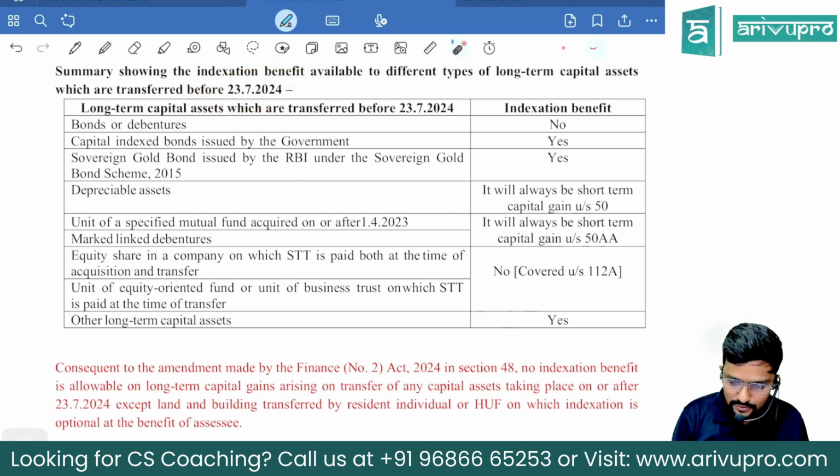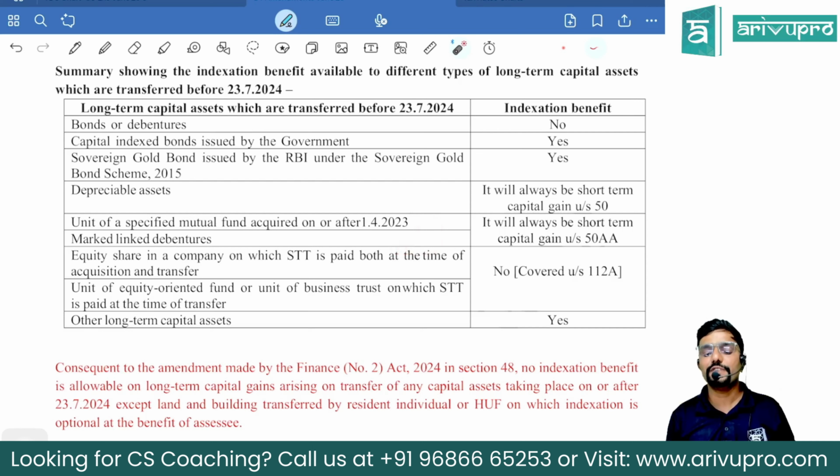Okay, sir. So for this too, which is covered under section 50AA, it is always short term. We don't even care about the period of holding. Guys, please be careful. Both these sections, whatever we calculate, short-term gain is always short-term, taxable at normal rate applicable to the assessee. It is not even special.